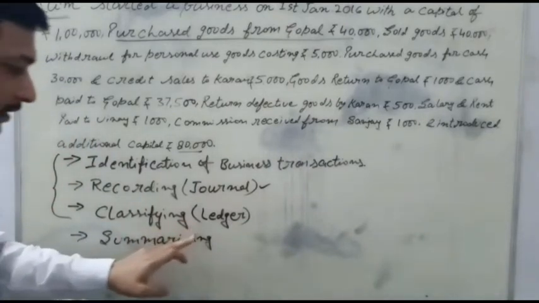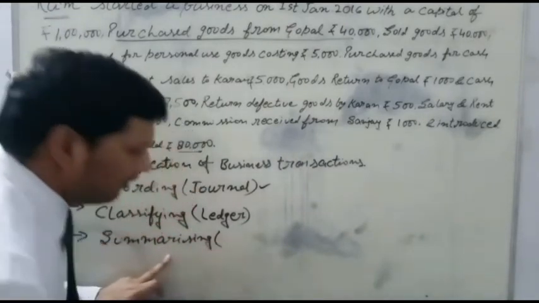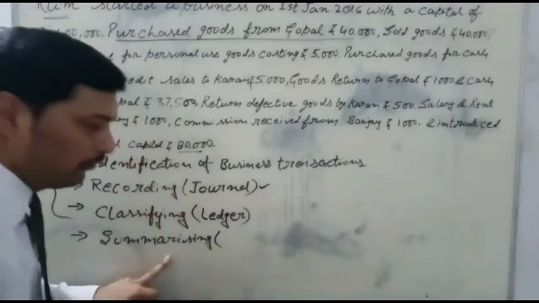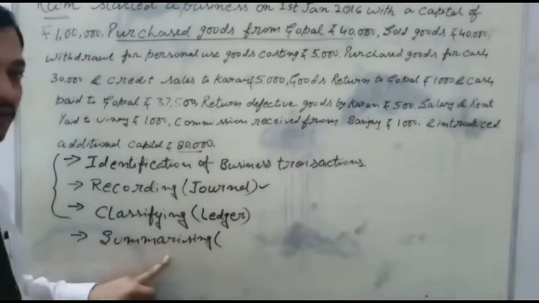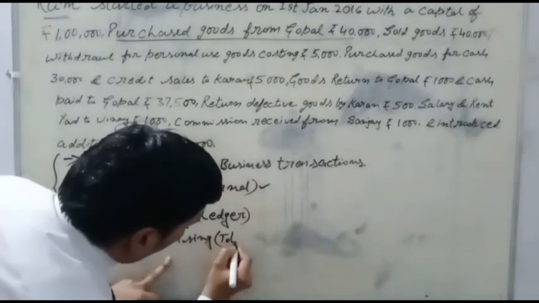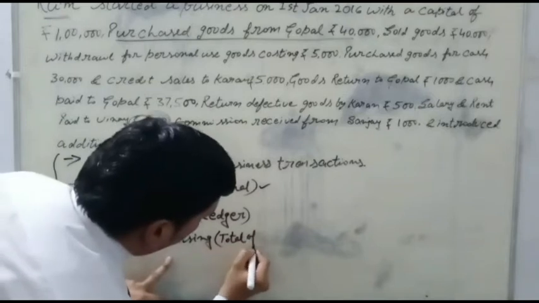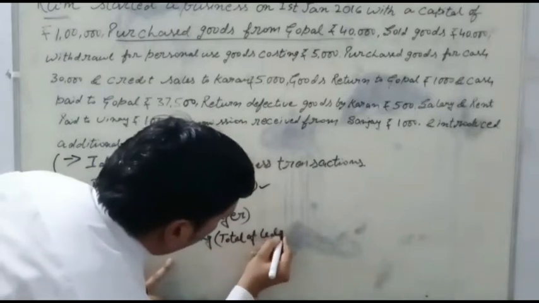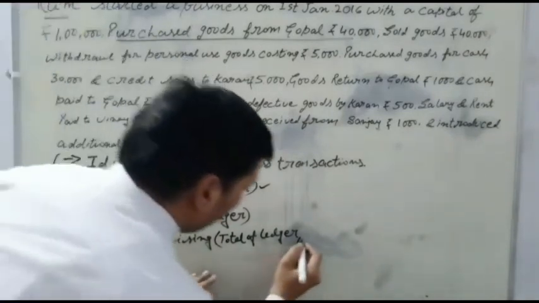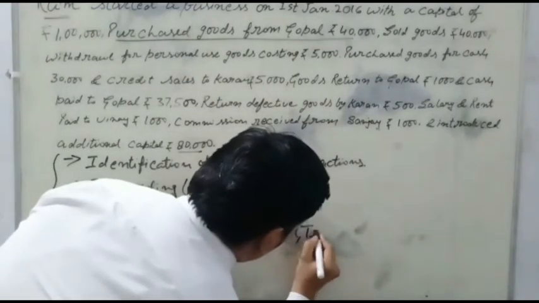Summarizing. Under summarizing, the work is done by the owner or specified persons who have knowledge of accounting. The first work is the total of ledger. After the total of ledger, the next work is to maintain a trial balance.